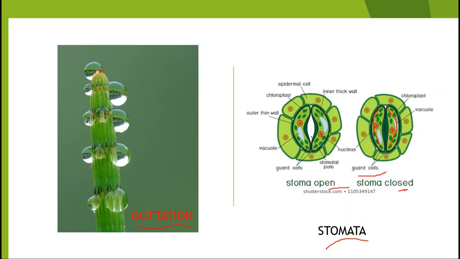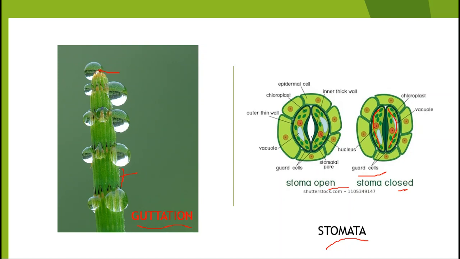If you observe the diagram, this is a grass plant, and these are the margins of the grass plant. Generally in the spring season, if you go out and see the grass plant, you can see tiny droplets of water on the tip of the grass leaves or all margins of the leaves. These droplets are the excess water present in the plants which they eliminate through